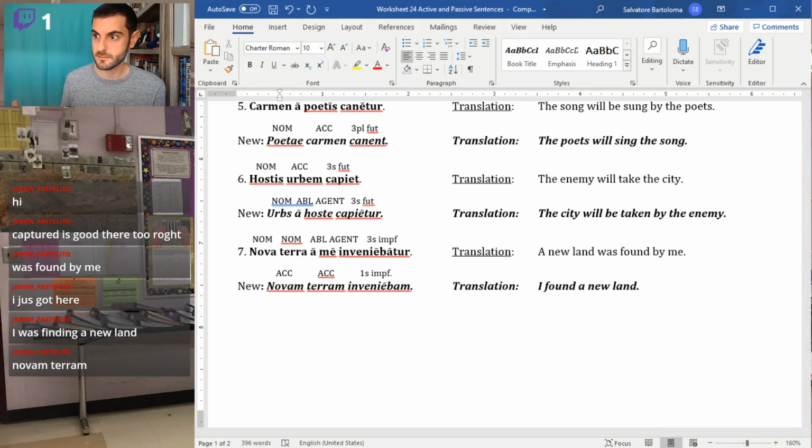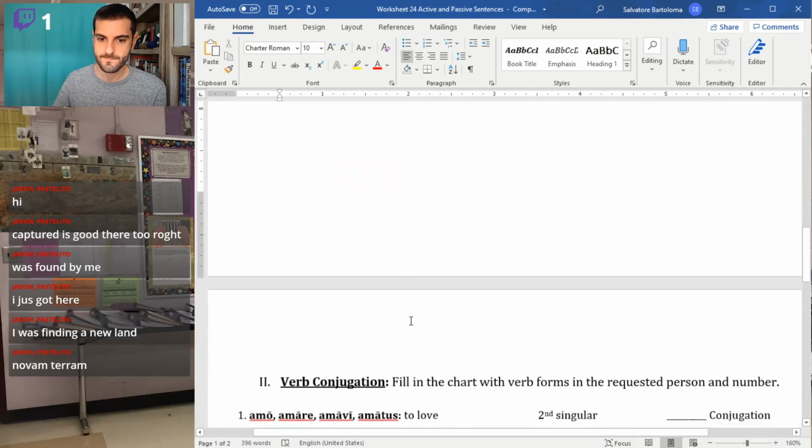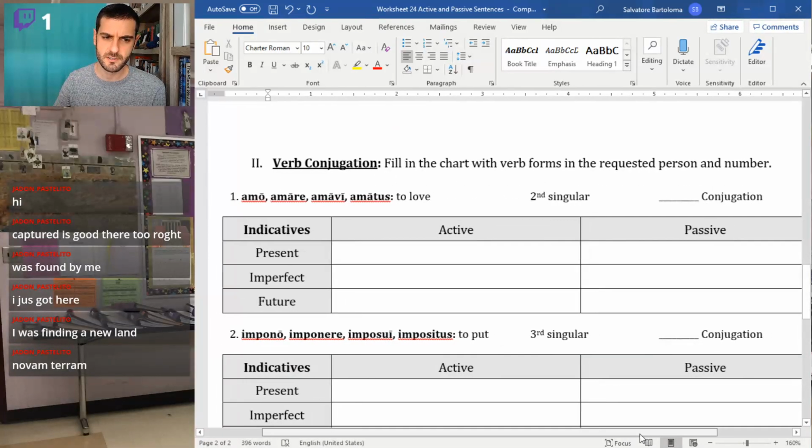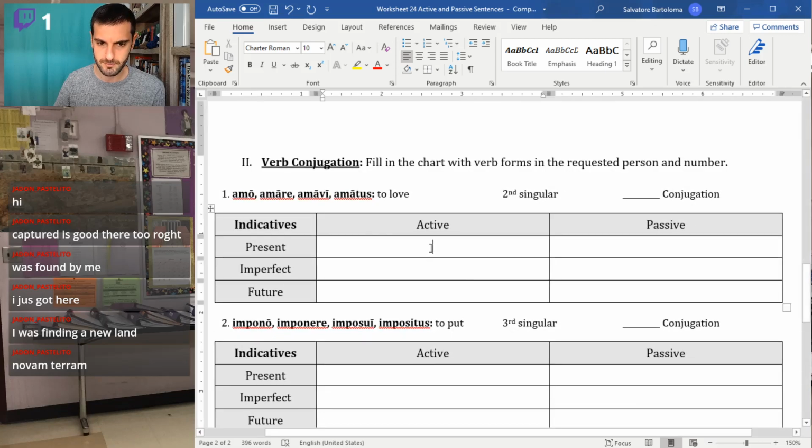That's the big stuff, right? That's the stuff that's going to require some thought, some effort, right? Doing these verb charts, oh boy. I hope you can do these in your sleep. That's the goal, right? So amo, amare, oh my god, first person, first conjugation, come on now, please. We have second person singular, so we're going to do all the you forms.